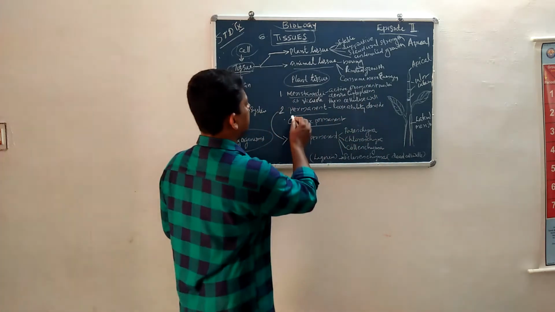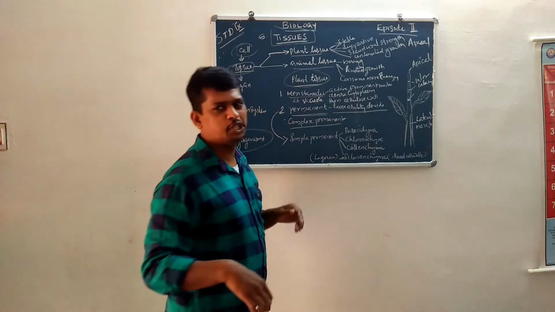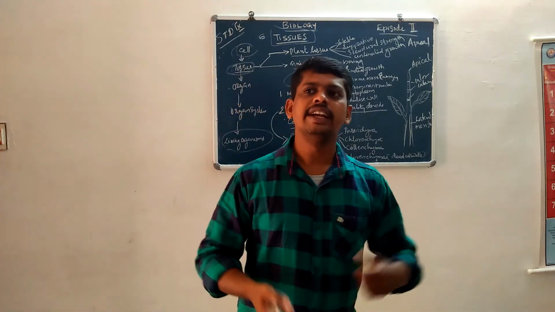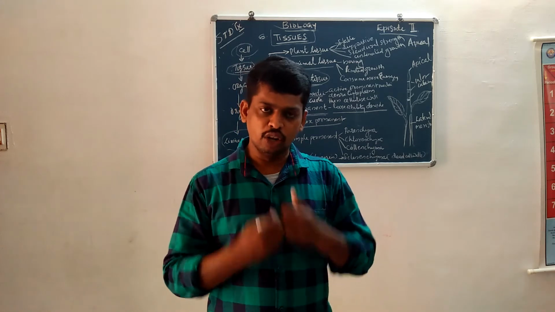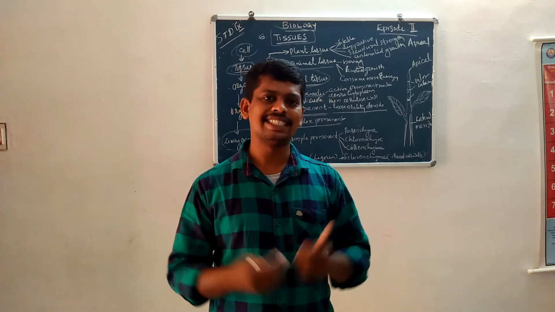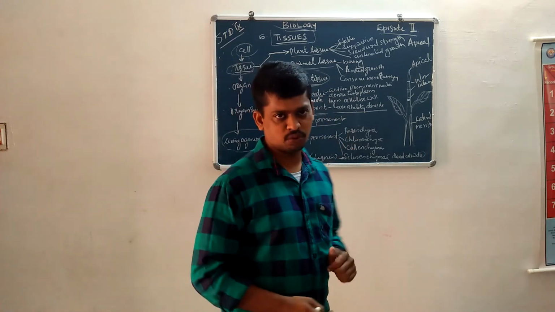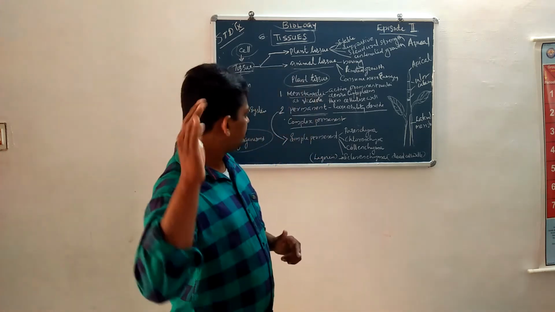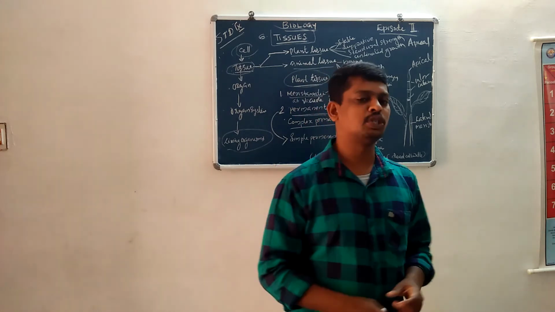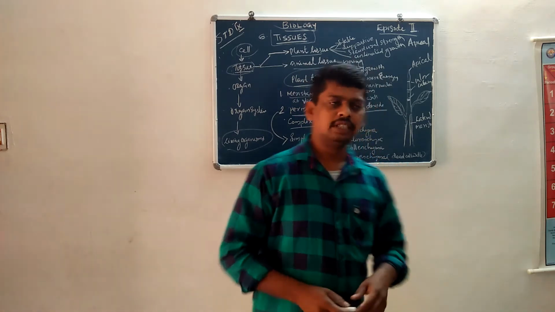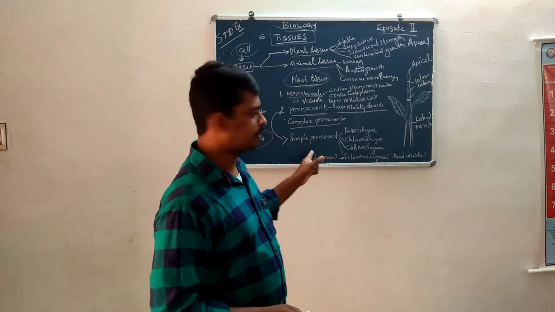The cells of permanent tissues lose the ability to divide. Division capacity is lost. Then permanent tissues are two types: simple permanent and complex permanent.